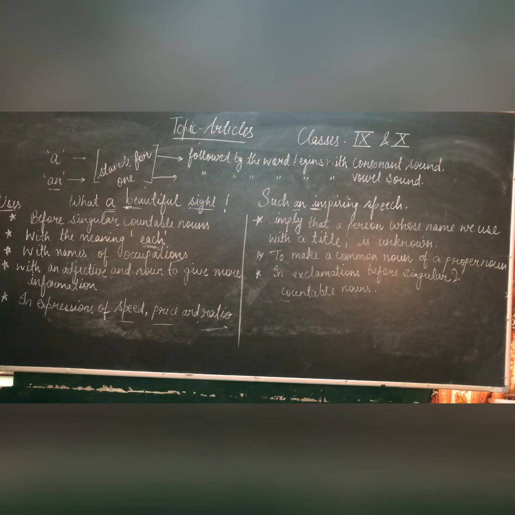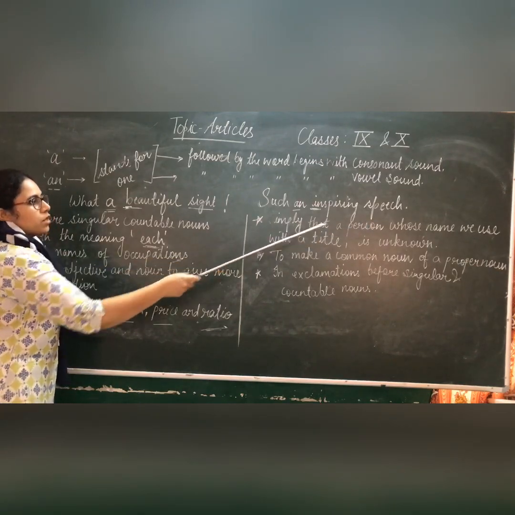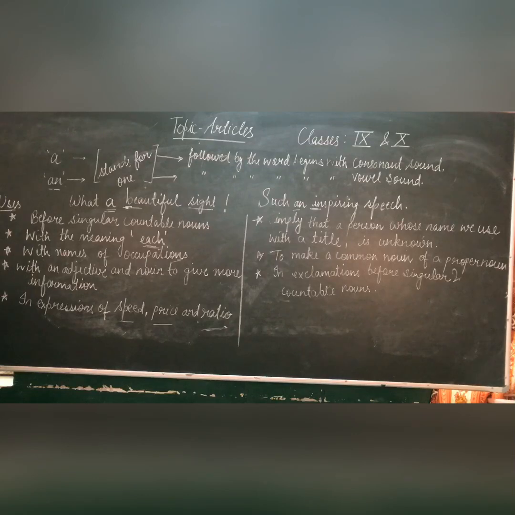Next is when we imply that a person whose name we use with the title is unknown. When the name of the person is unknown. For example, a Mr. John has replaced him.